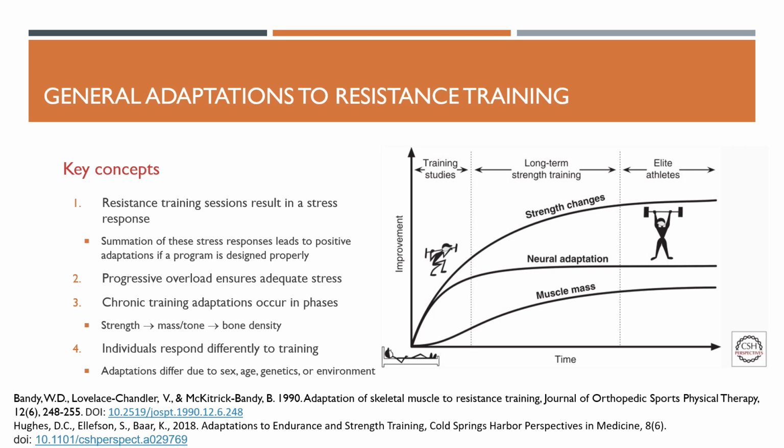Now, chronic training adaptations occur in phases. Typically, you're going to see an increase in strength first, then you're going to start to see an increase in mass or tone, and eventually an increase in bone density. The main physiological adaptations due to strength training are muscle fiber type conversions and an increase in muscle cross-sectional area. So you're having a change from type 1 muscle fibers to more of type 2 muscle fibers. And you're seeing, again, an increase in the size of the muscle itself.